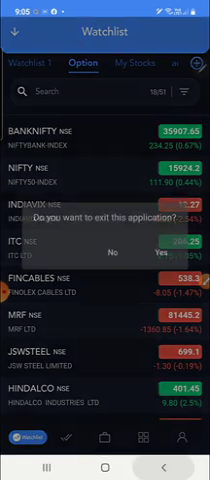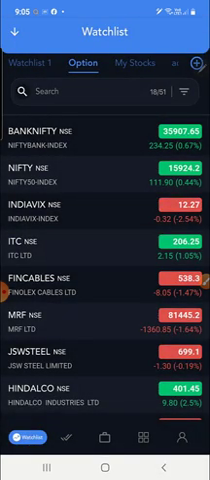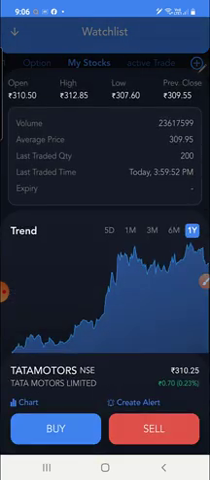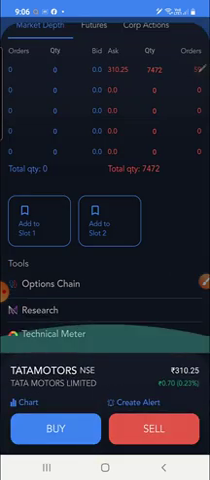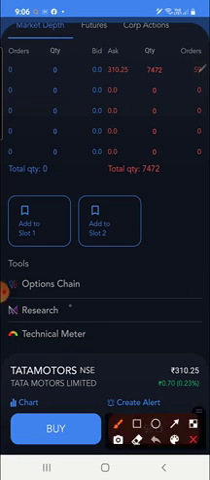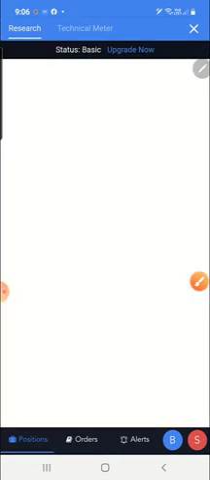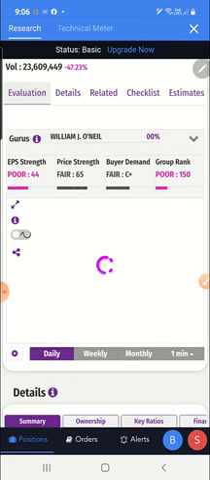That is the key feature which every trader should know before they invest in stocks. Now, for example, I'll select Tata Motors here. You just pull up here, and you can see the research report. You can click on the research report. The research report has been opened.